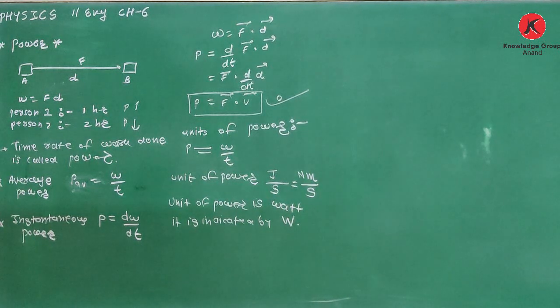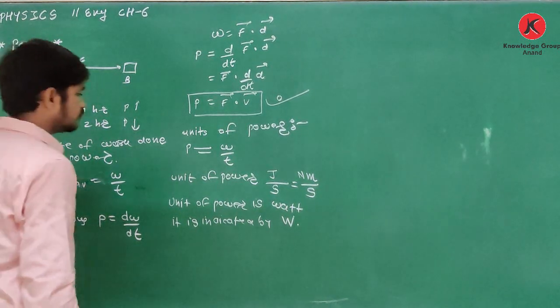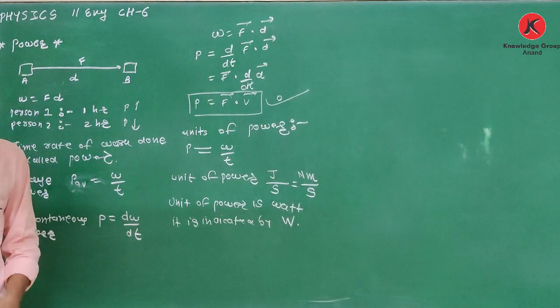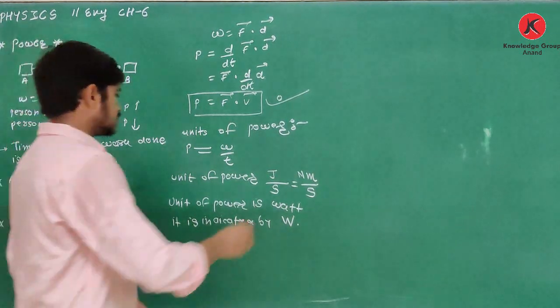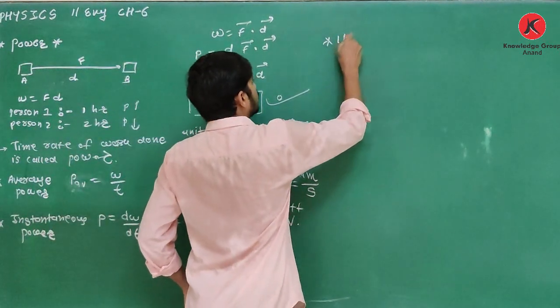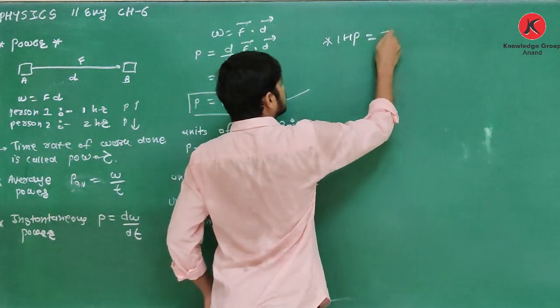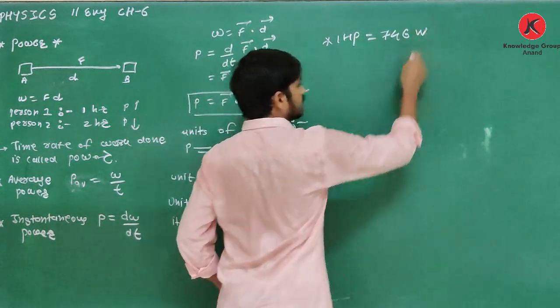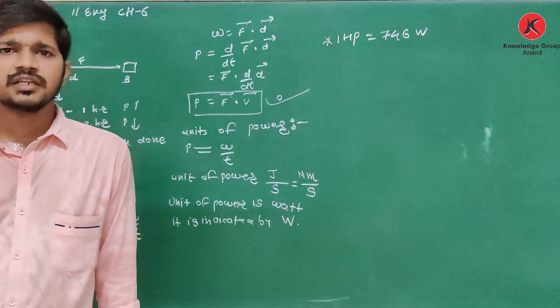So yes, it is the unit of power, that is watt. Another unit of power they have given: 1 horsepower is equal to 746 watt. Clear about this?